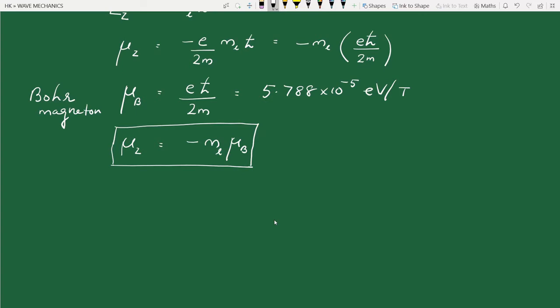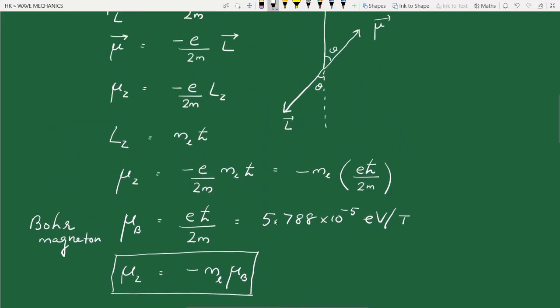In classical electrodynamics, when a magnetic dipole is placed in an external magnetic field, it gains some magnetic potential energy given by minus mu dot B, which is equal to minus mu cos theta into B, where theta is the angle between mu and B.